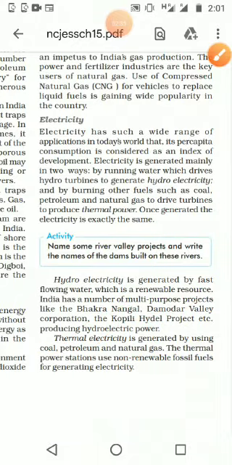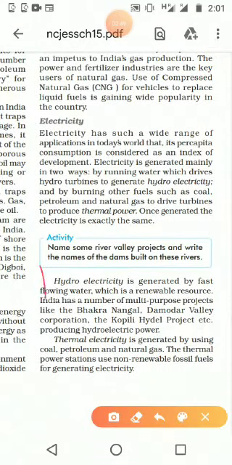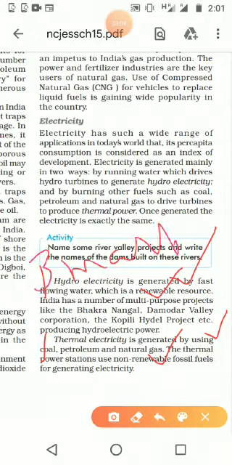What is the difference between a hydroelectric resource and a thermal plant? First, the raw material. The raw material for hydroelectricity is running water, the fast flow of water. Here it is fossil fuels like coal, petroleum, natural gas, etc. Second, hydroelectricity is a renewable resource. Here it is a non-renewable resource. So these are the two differences we can see, and it may be asked as a 3 mark question. So we need to read both properly.